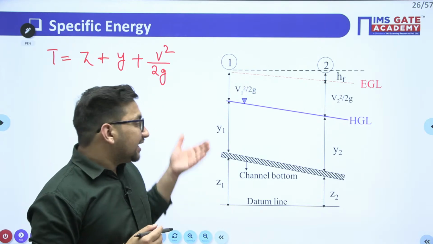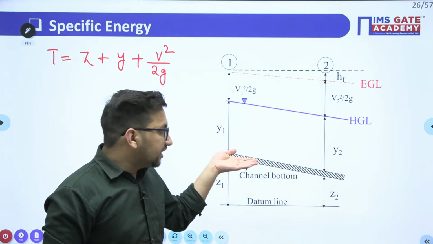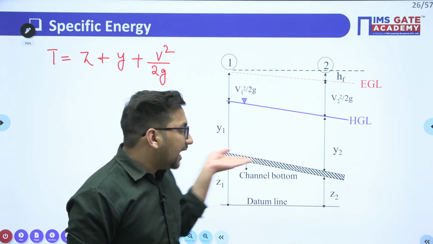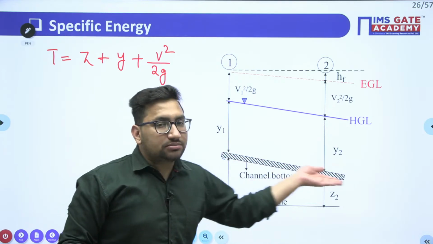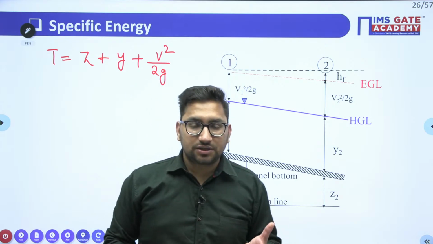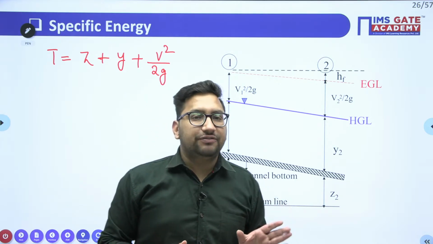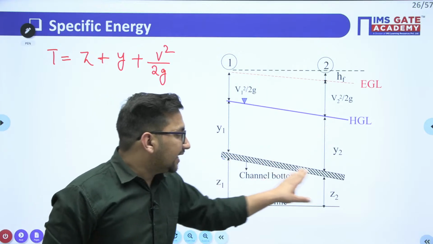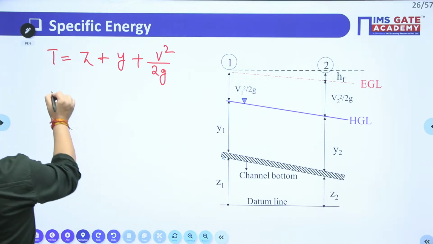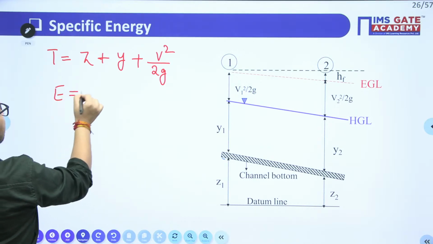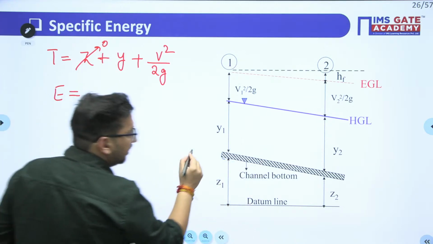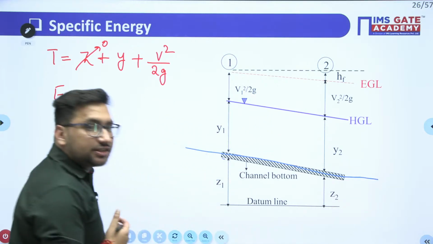But if we consider the energy with respect to the channel bottom, or you can say if I assume my datum line at this particular channel bottom surface, the energy we will calculate will be nothing but our specific energy. So there is a particular energy which we have defined with respect to the datum line at the channel bottom. Clear? So the specific energy E, this Z value we have made 0, as we have assumed that this datum line is nothing but here, right?